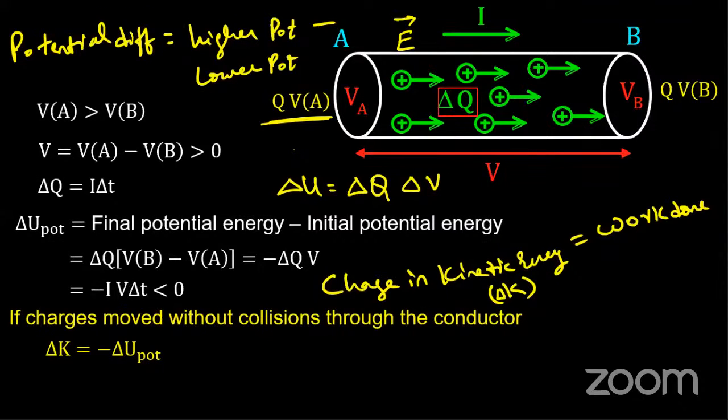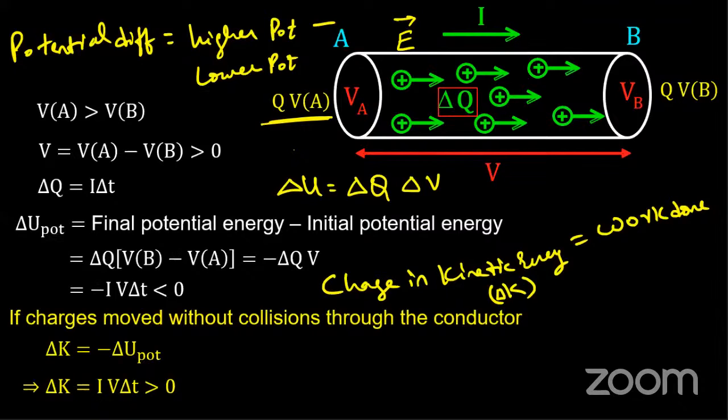If charges move through the conductor without collision, then the change in kinetic energy is nothing but the negative of the change in potential energy. So the change in kinetic energy is given by I into delta T times V. What am I trying to express here, guys? We are going to derive this expression for power.